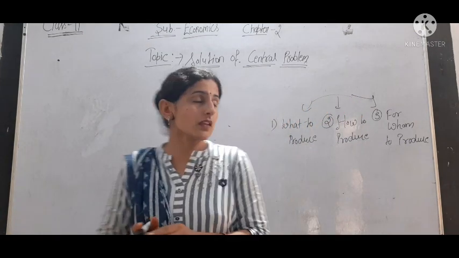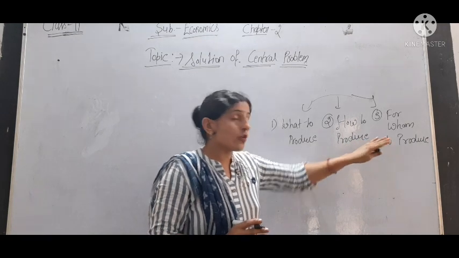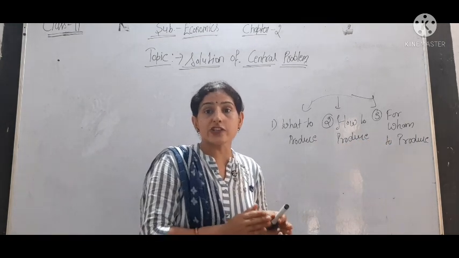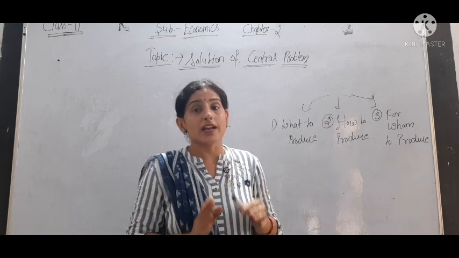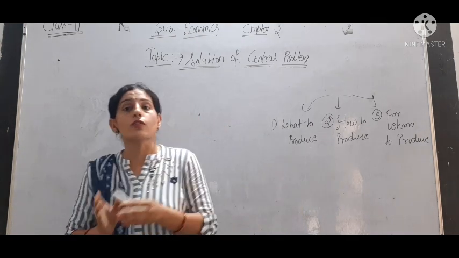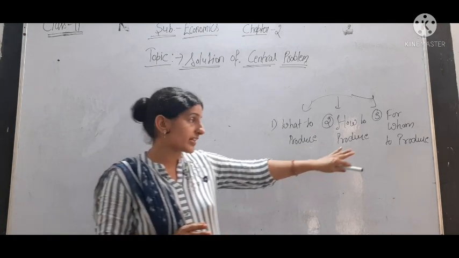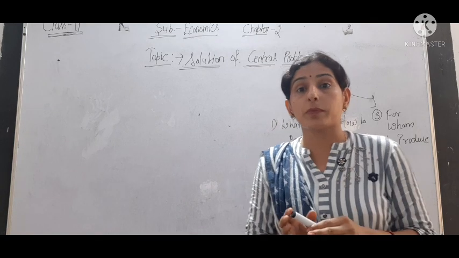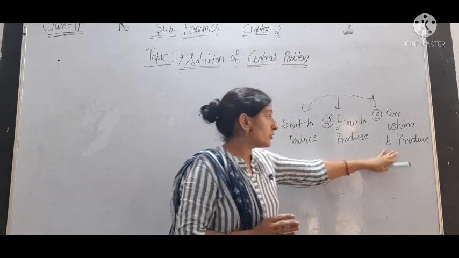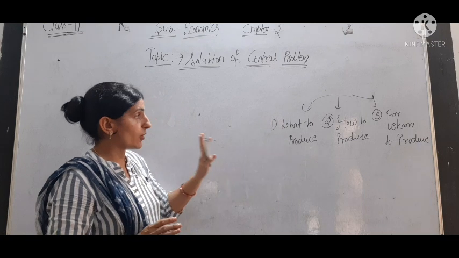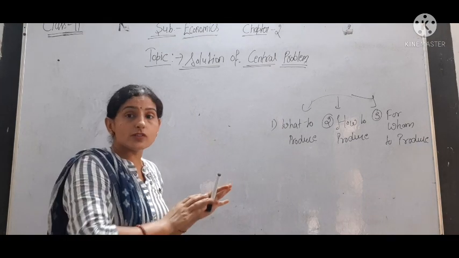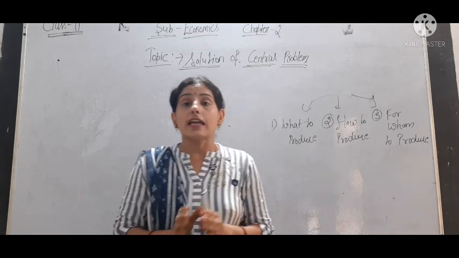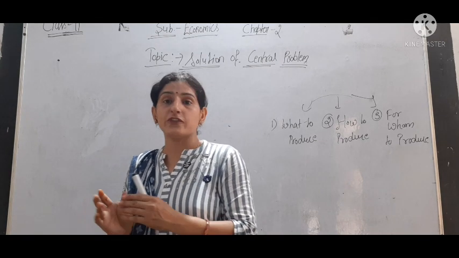Then for whom to produce means there are two sections in the country: rich section and poor section. So production will be more for the rich section or for the poor section. That will also create a problem, so this also requires a choice. The choice should be made for whom to produce and how to produce. These are the problems. But there is also a solution to these problems. So what are the solutions? The solution depends on the type of the economy.